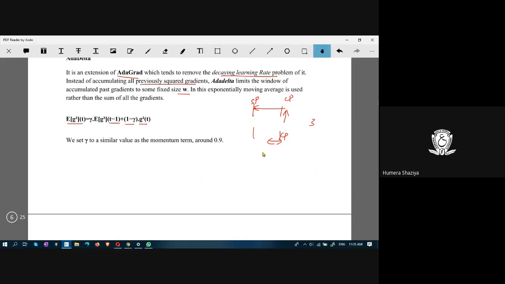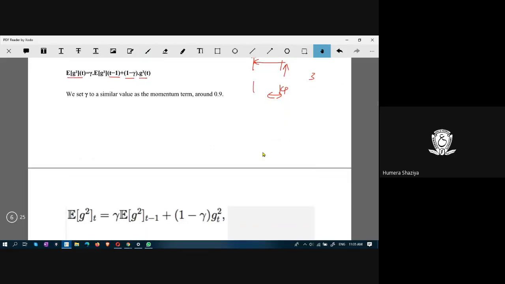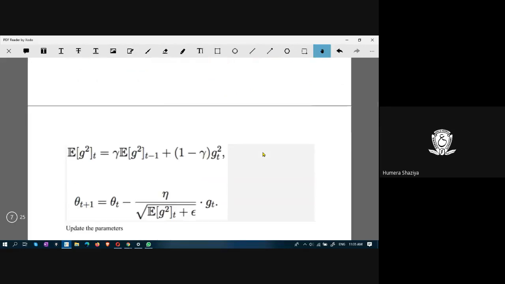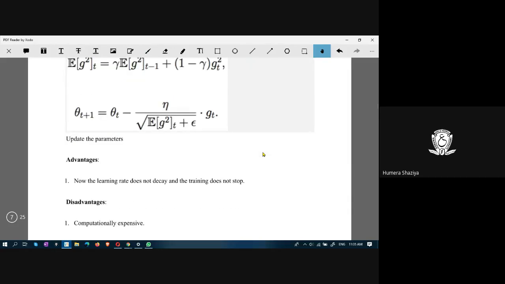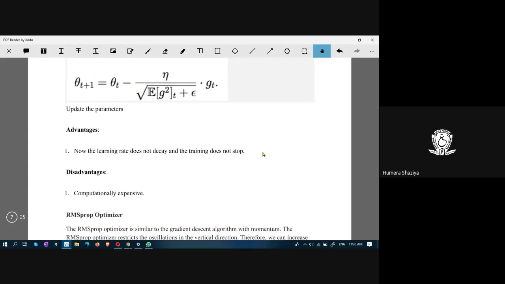This will give us a fixed size w, meaning some number of previous gradients, and this is similar to the momentum term, which is around 0.9. Typically it is initialized to 0.9, and this is the equation for Adadelta. Through this it updates the parameters.